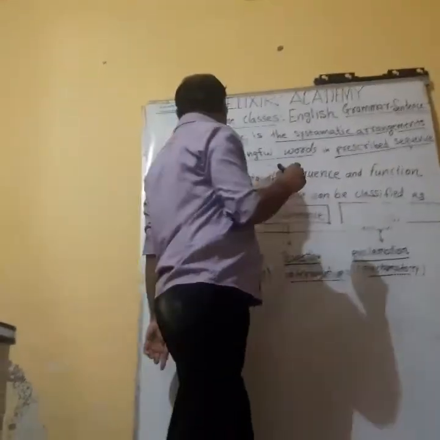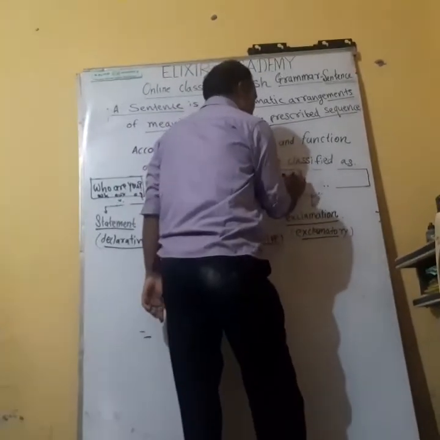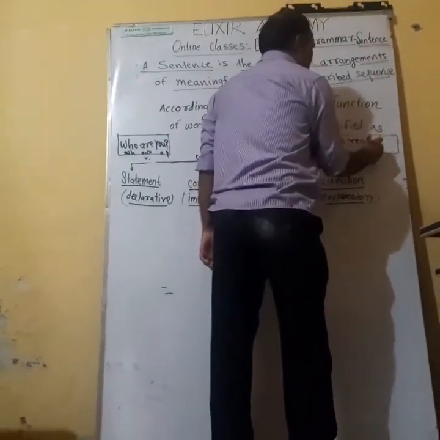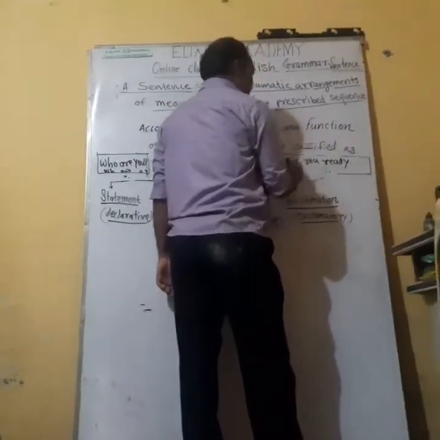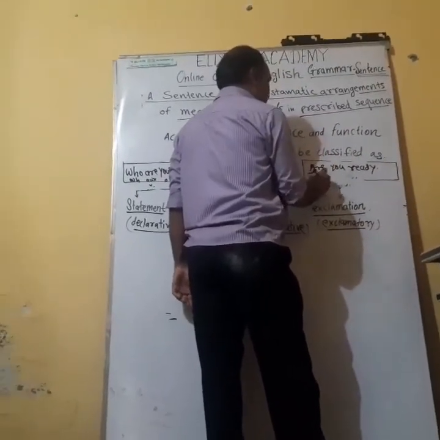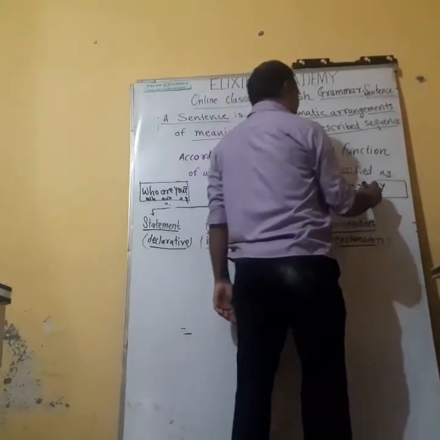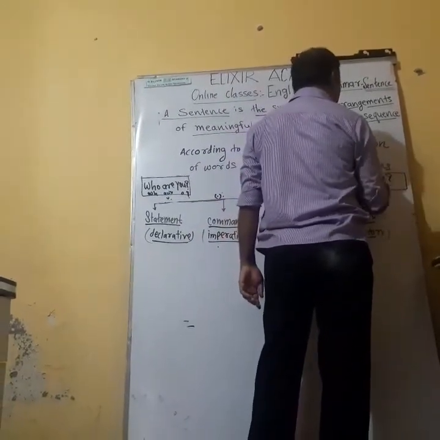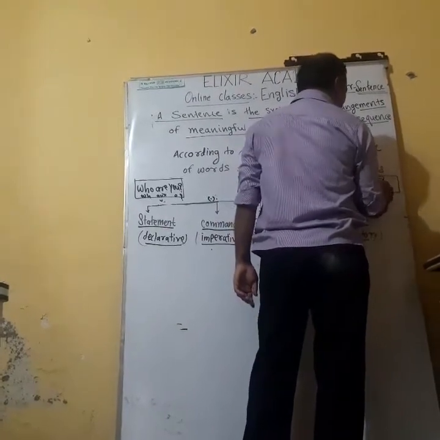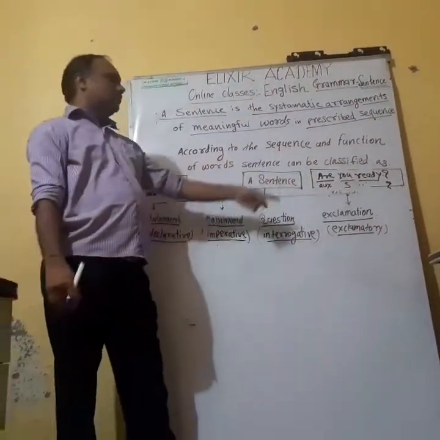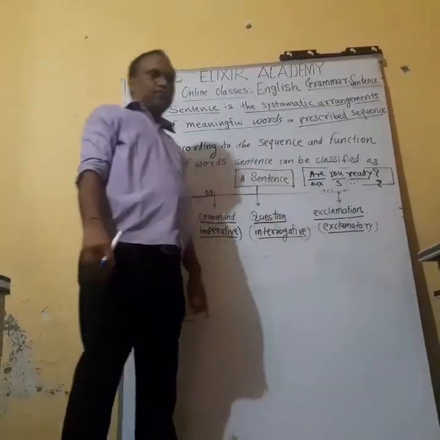The next one is this sentence, which starts with an auxiliary verb followed by the subject, and ends with a question mark. This is a verbal question.